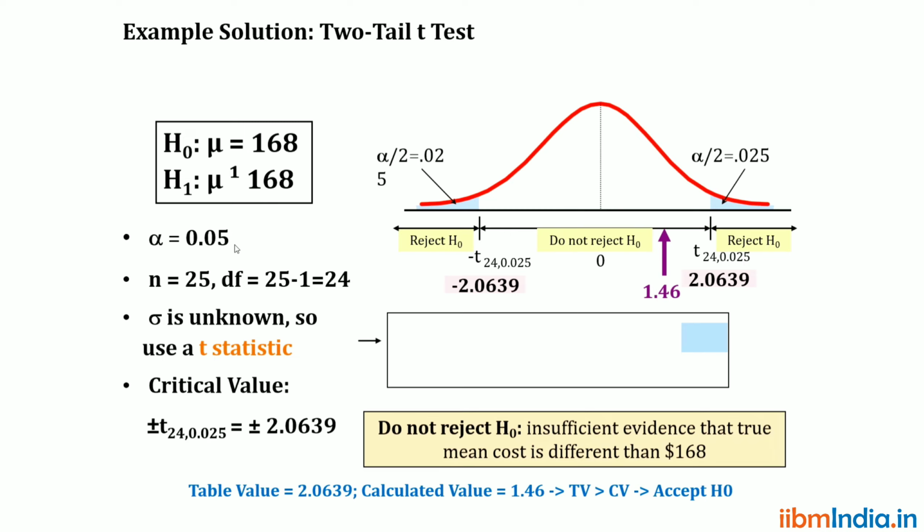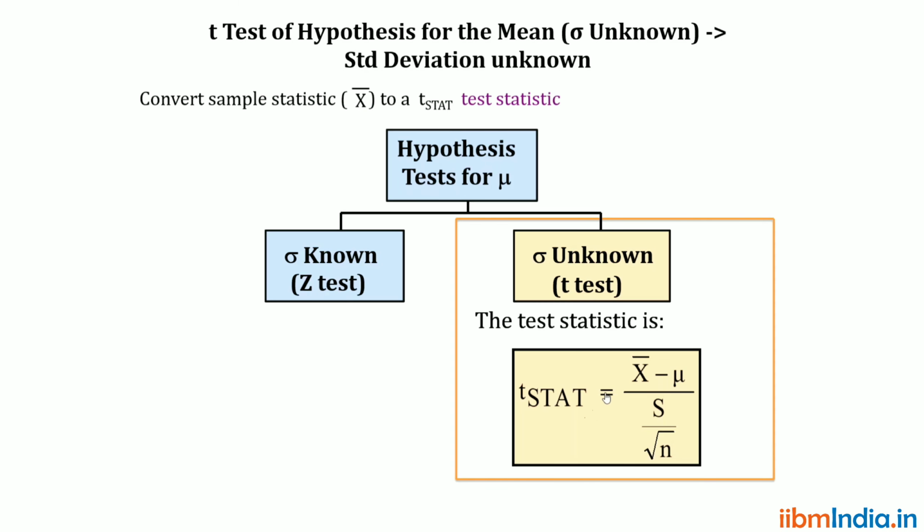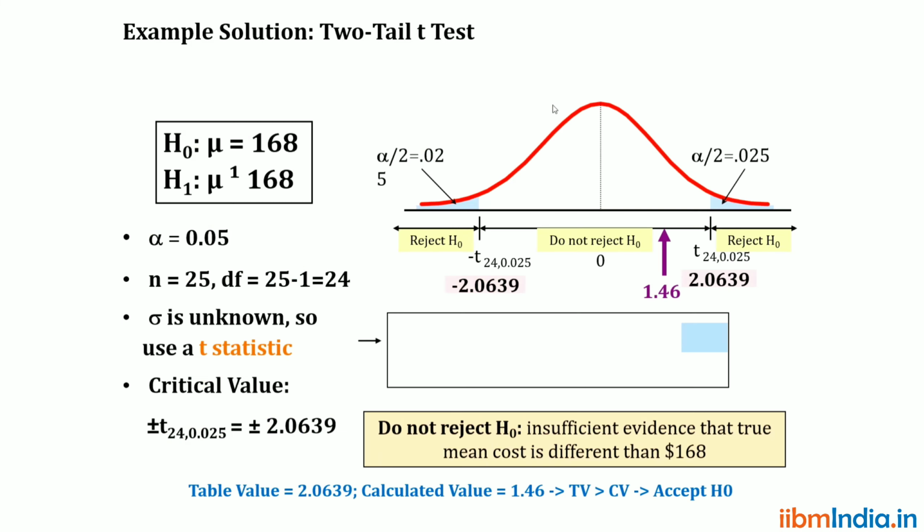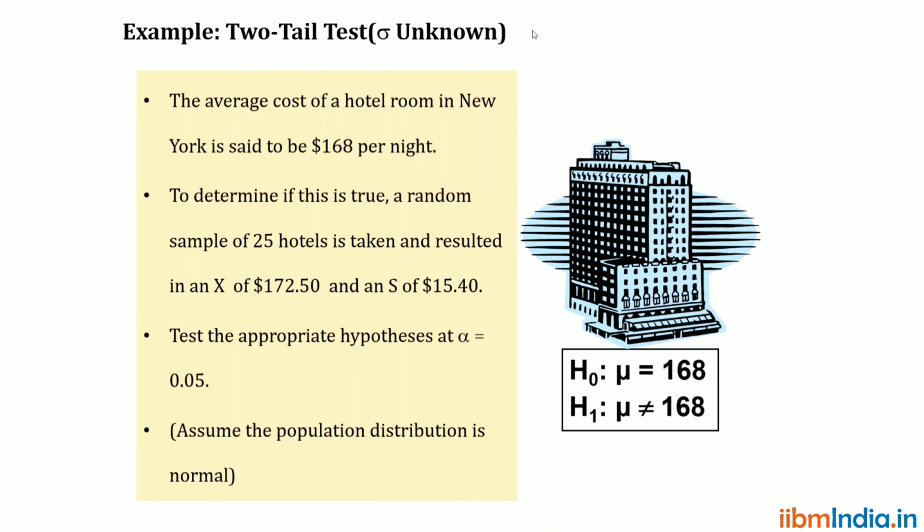Then the fourth step is computing the calculated value. What is the t formula which we discussed? t equals X bar minus mu divided by s by square root of n. What is X bar here? X bar is 172.